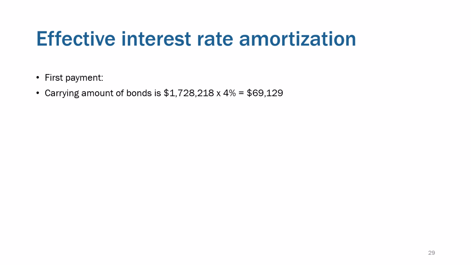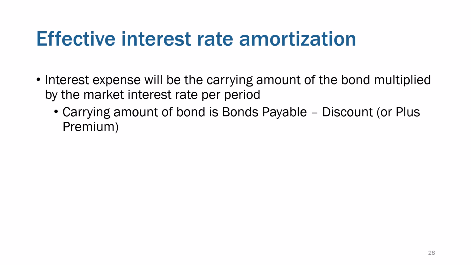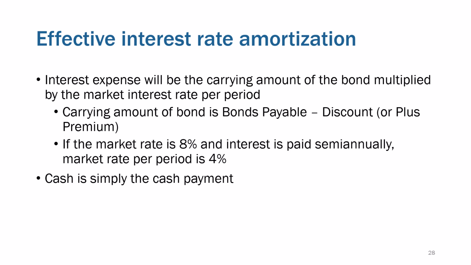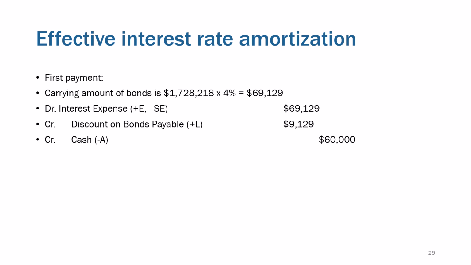So the first payment, we take the carrying amount of the bond, which it says here is the bond payable minus the discount. And at issuance, it's just equal to the amount that you got for the bond. The 1,728 times 4%, that's the market rate of 8% divided by 2, 69,000 is going to be the amount of interest expense. 60 is your cash payment. So 9,100 is going to be the amortization of the discount.